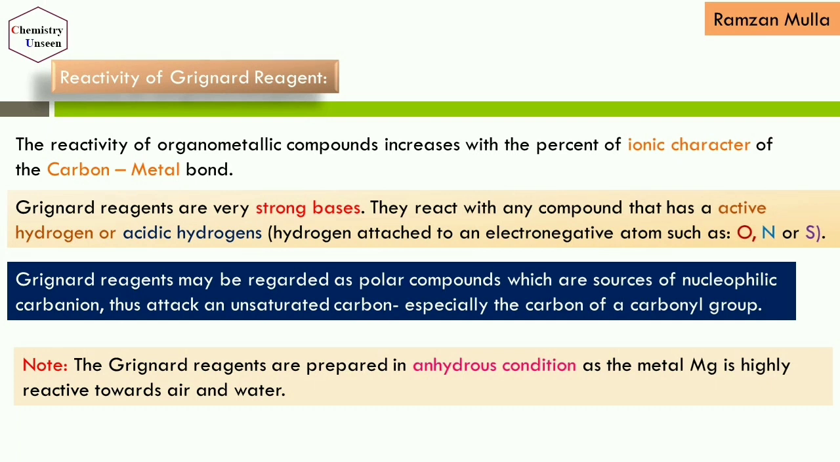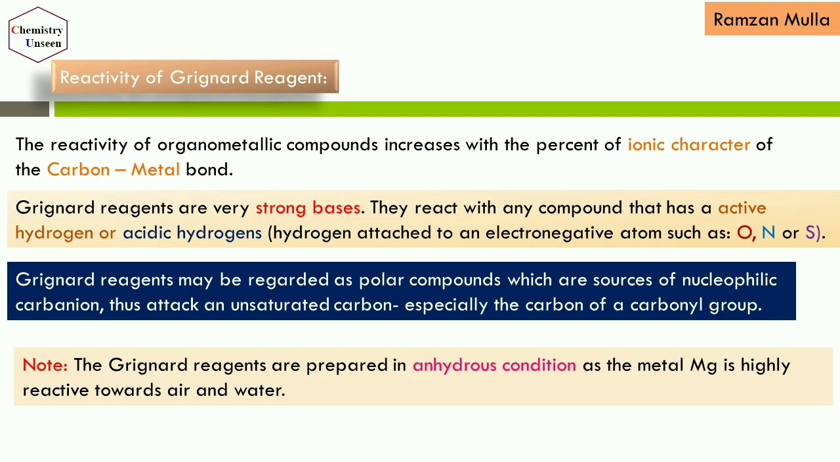The Grignard reagents may be regarded as polar compounds which are sources of nucleophilic carbanion, and thus they attack an unsaturated carbon, especially the carbon of a carbonyl group. Why? It is because the carbon of the carbonyl group will be more electrophilic in nature.